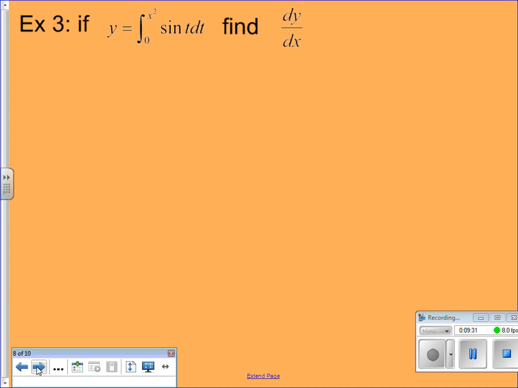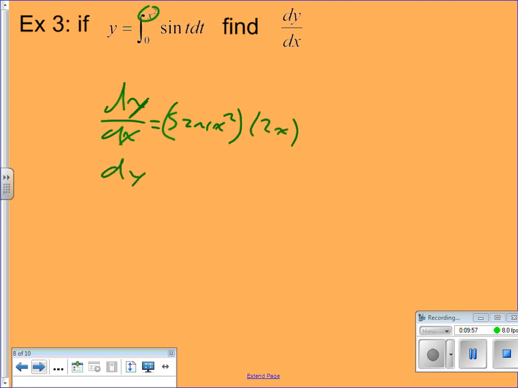To take the derivative, you still... dy dx equals, still plug the upper bound into the function, the sine of x squared. However, because it's not just a variable, I need to take the derivative of that function. What is the derivative of x squared? 2x. Now, we want to make it look pretty. dy dx equals 2x sine x squared.